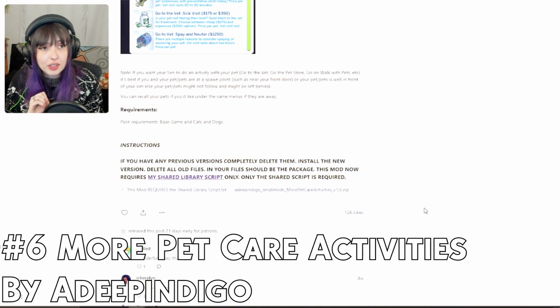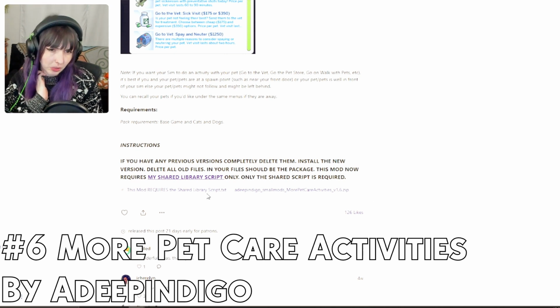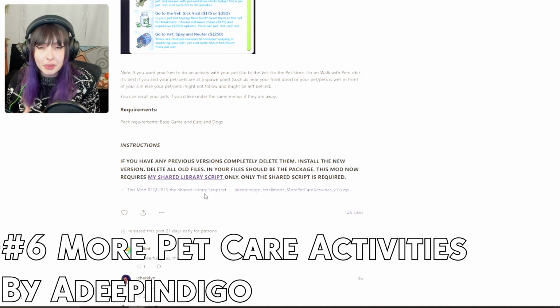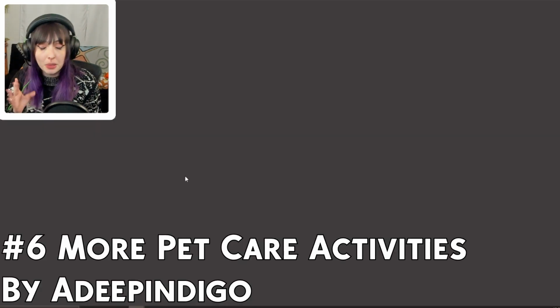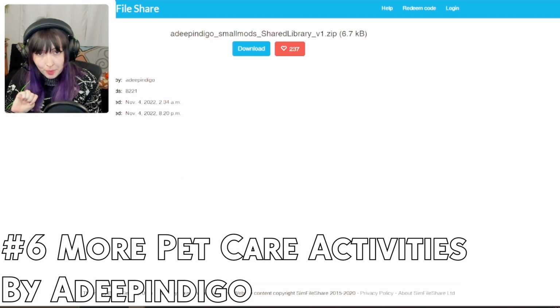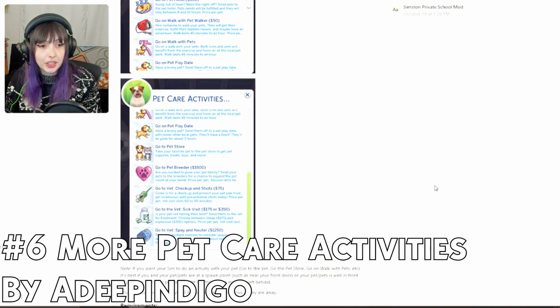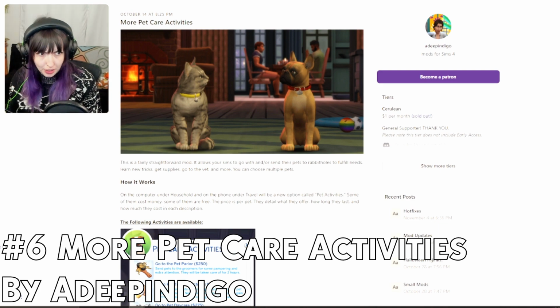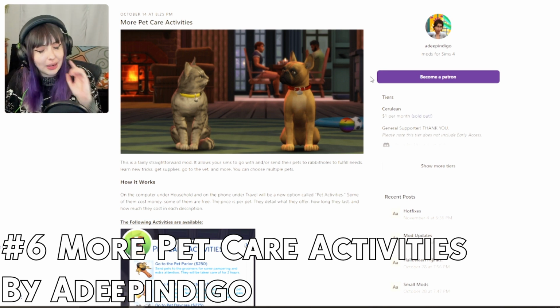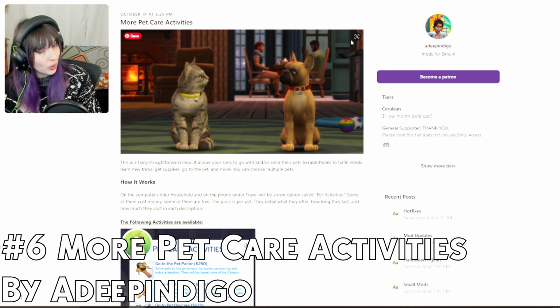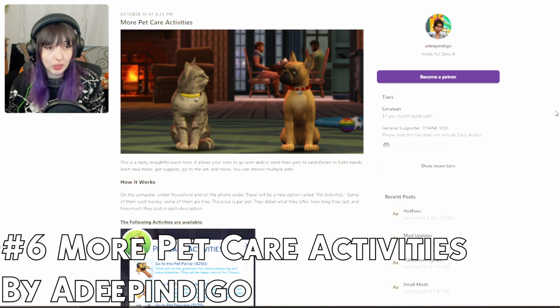So quick thing on this mod and any other mods by Adeepindigo, and I'm seeing other mod creators do something similar as well, but when you have a lot of mods that you're creating, some of them do have compatibility issues, or they may not play well with others. That's why it's always really important to check for compatibilities. But Adeepindigo now has this shared library script, so it's really important that you download that for any of their new mod updates. The instructions are always on the mods page, but saying it out loud because this is a new change within the last month when I've been without mods. So make sure that you do download that shared library if you are downloading any of their mods.